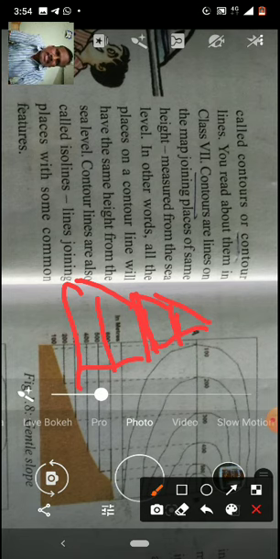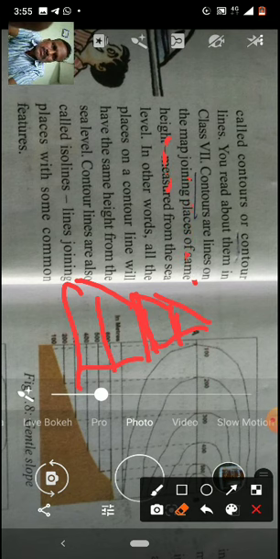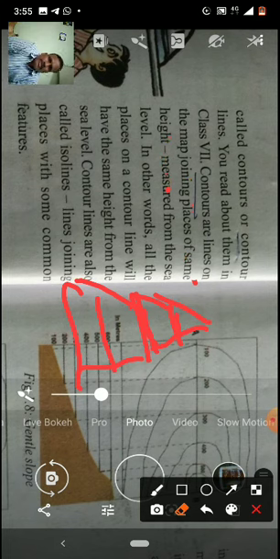Very simple. Children, I am underlining, you see, contours are lines on the map, but underlining is somewhat difficult, children. I am erasing. See, now it's very clear. Contours are lines on the map joining places of the same height. Next, measured from the sea level.